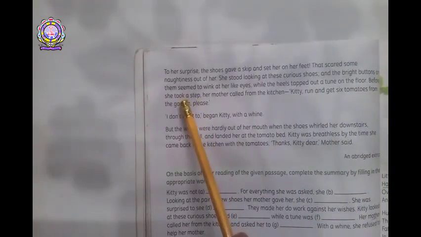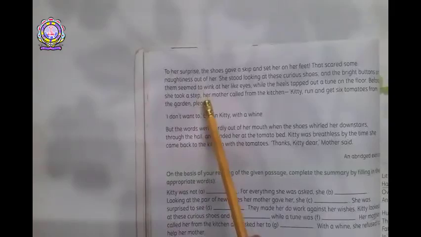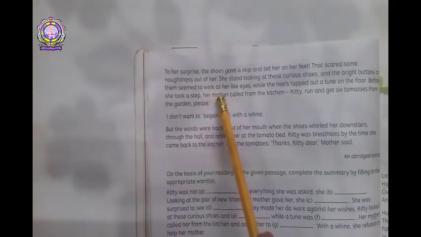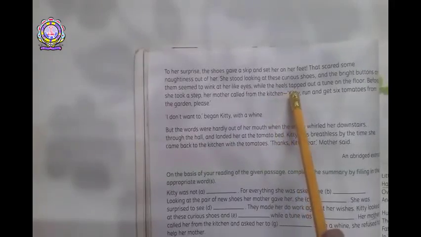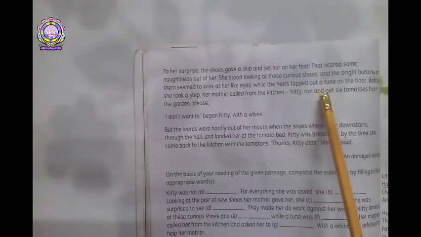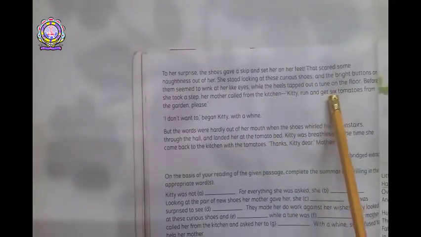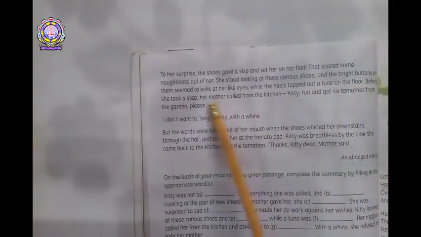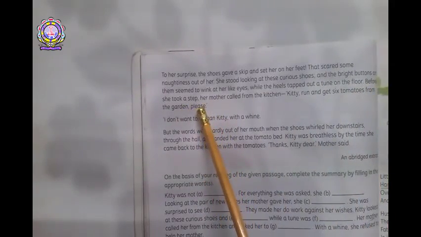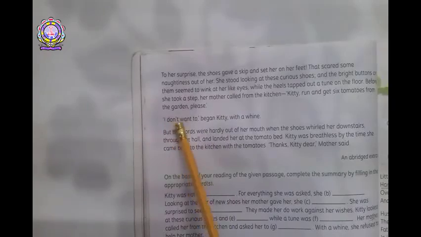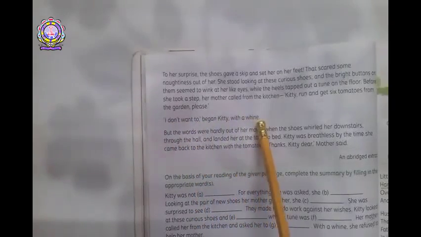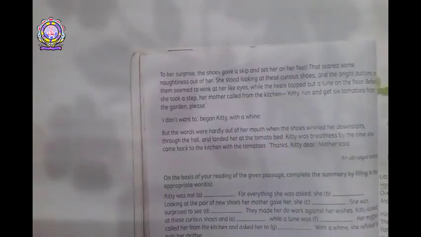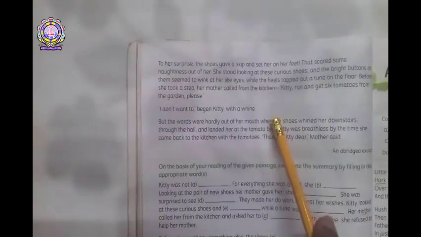Before she took a step, her mother called from the kitchen, "Kitty, run and get 6 tomatoes from the garden, please." "I don't want to," began Kitty with a whine.